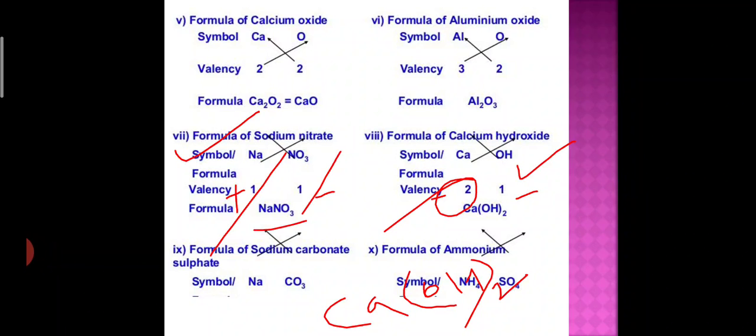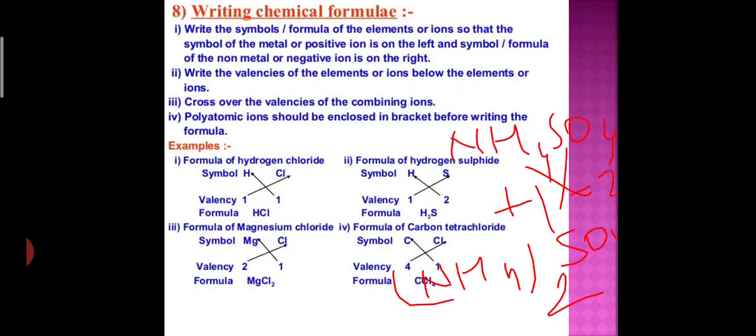So I hope you understand. You should know how to write a chemical formula. There are many rules. How can you write that? You should read very carefully. If you read this carefully and understand, then you can easily make the chemical formula of each compound.